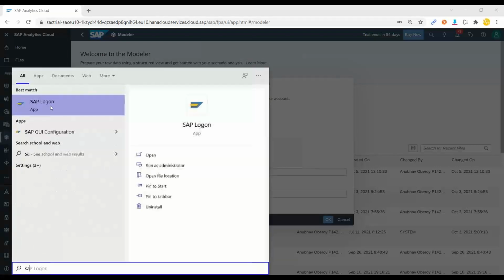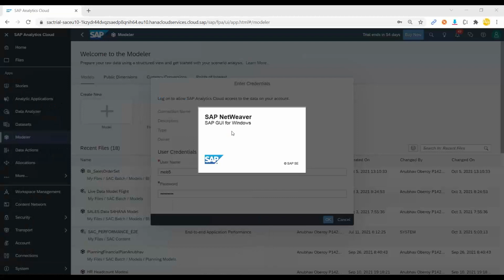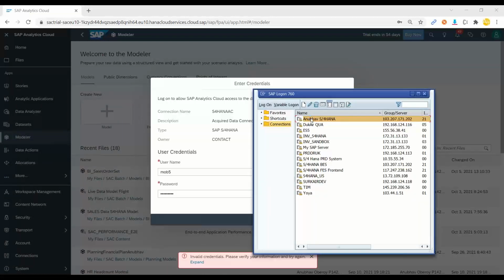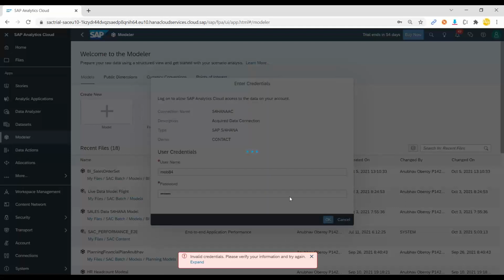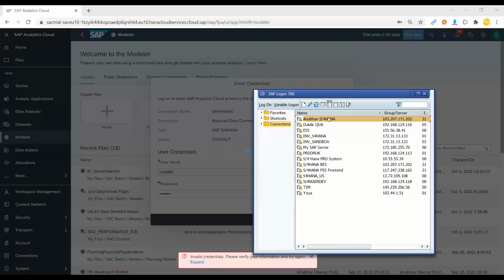Let me check my system is working fine, just to double check if my user is active. And yeah, there's some problem with credentials. Just give me a second. I think it is having some connection issue at the moment. Server seems to be down.